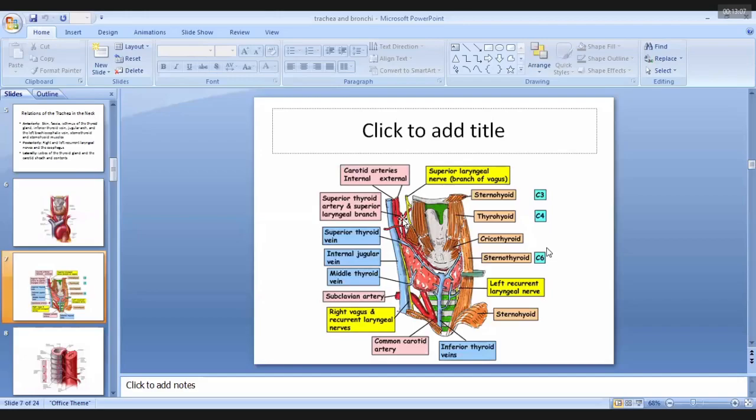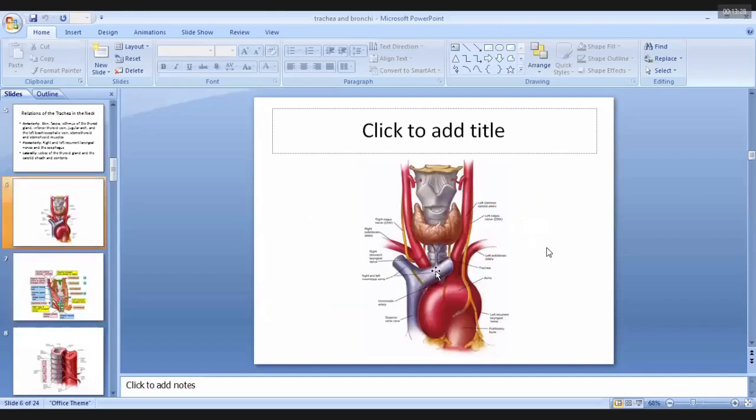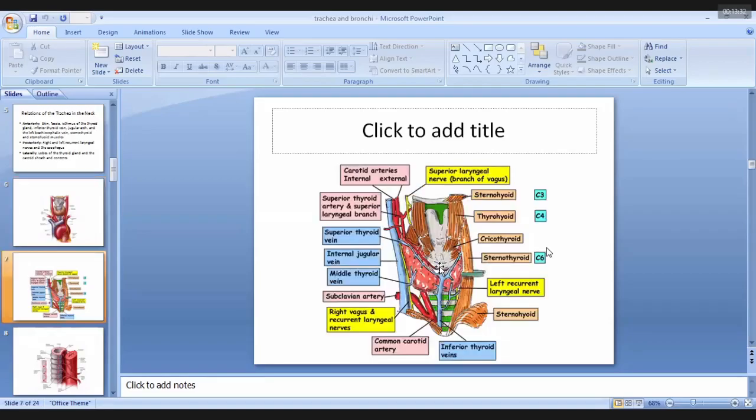So now collectively, the anterior, posterior, and lateral relations of the trachea in the region of the neck. Anteriorly, the first structure is skin, then fascia, then the isthmus of the thyroid gland, inferior thyroid vein, and left brachiocephalic vein, along with the jugular arch and the two muscles, sternohyoid and sternothyroid.